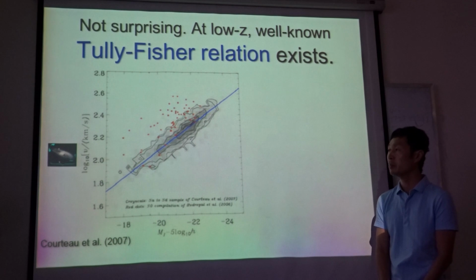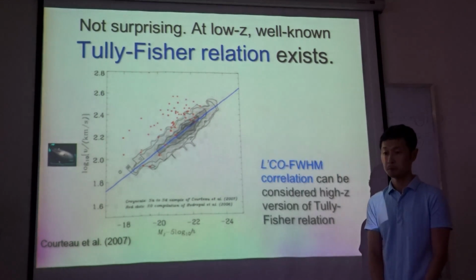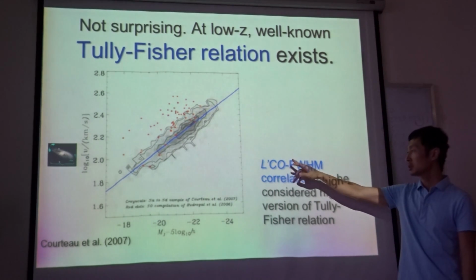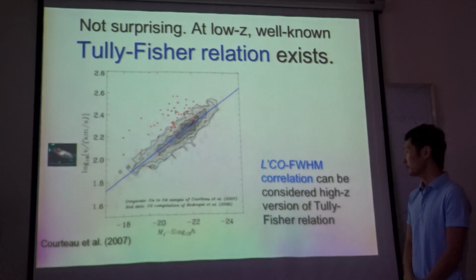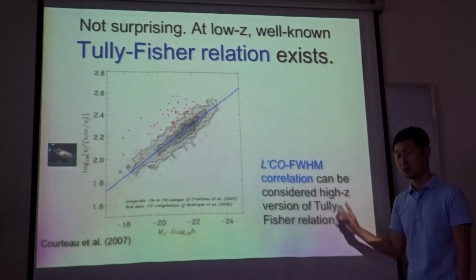And we use this method to measure distance in the local universe. The correlation between line luminosity and line width of CO that we found can be considered a high redshift version of this Tully-Fisher relation.